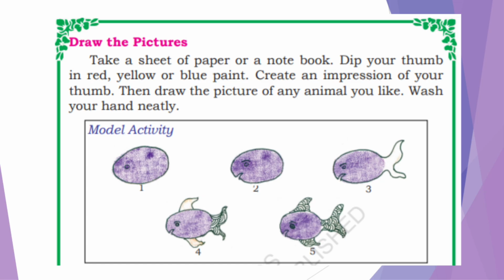Next, create an impression of your thumb. You have to create the impression of the thumb which we have put in the paint on the paper or notebook which you have taken. Then draw the picture of any animal you like. From that impression you have to make the animal. After doing this you have to wash your hands neatly. They have done one model activity as an example for you. Next you have to draw like this, different animals. Understood? Let's move to next.